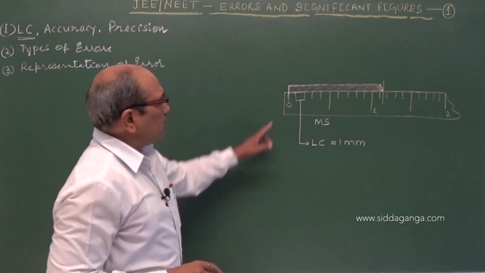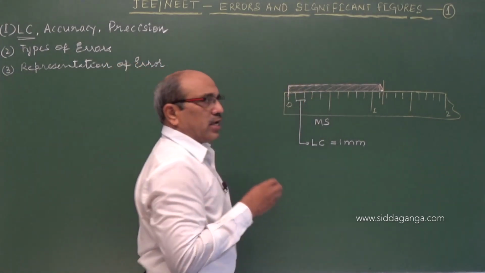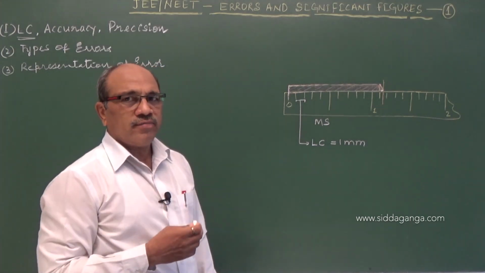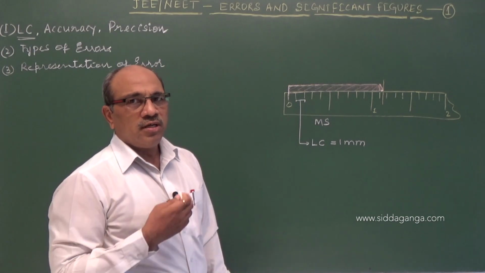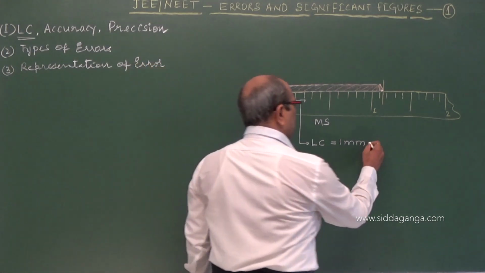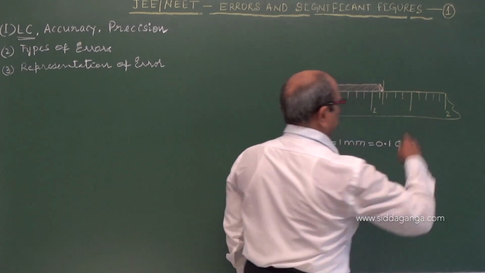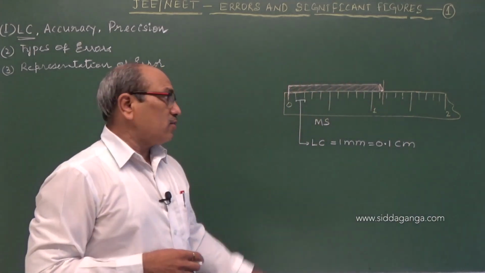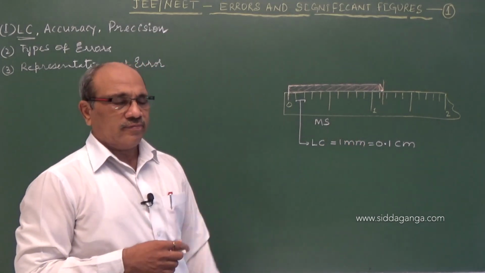We cannot measure below that 1 millimeter. This is the minimum magnitude where we have certainty or reliability. Below 1 millimeter there is no reliability about the value. In terms of centimeter, I can write it as 0.1 centimeter, the minimum that can be measured accurately here.